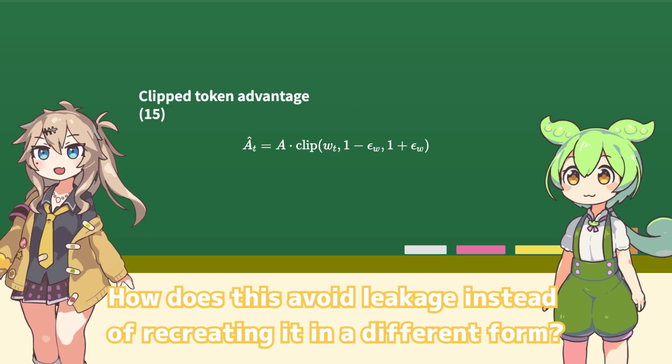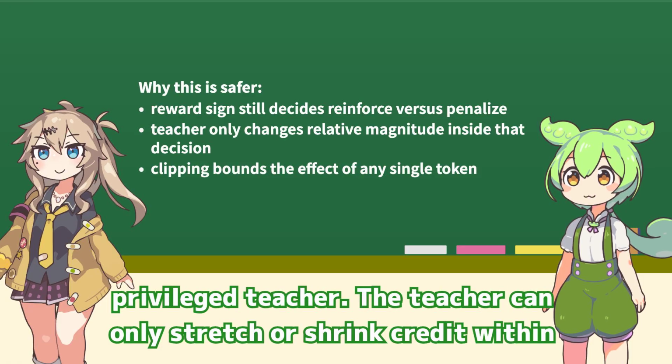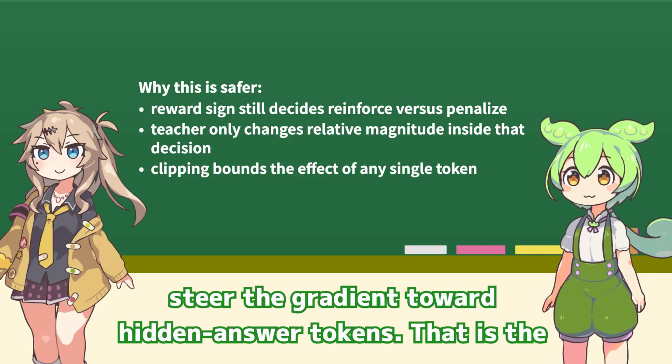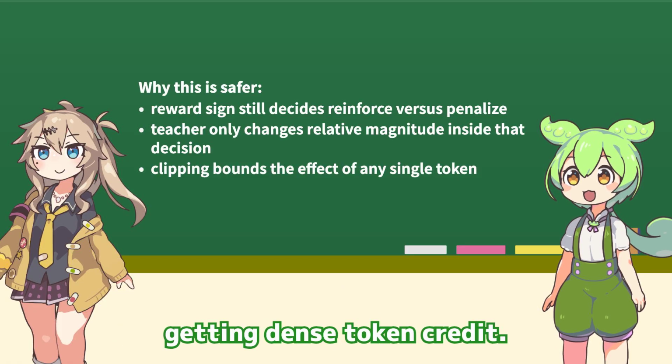How does this avoid leakage instead of recreating it in a different form? Because the sign still comes from the sequence reward A, not from the privileged teacher. The teacher can only stretch or shrink credit within a bounded range. So it cannot flip a bad trajectory into a good one or steer the gradient toward hidden answer tokens. That is the structural reason the paper claims RLSD stays leakage-free while still getting dense token credit.